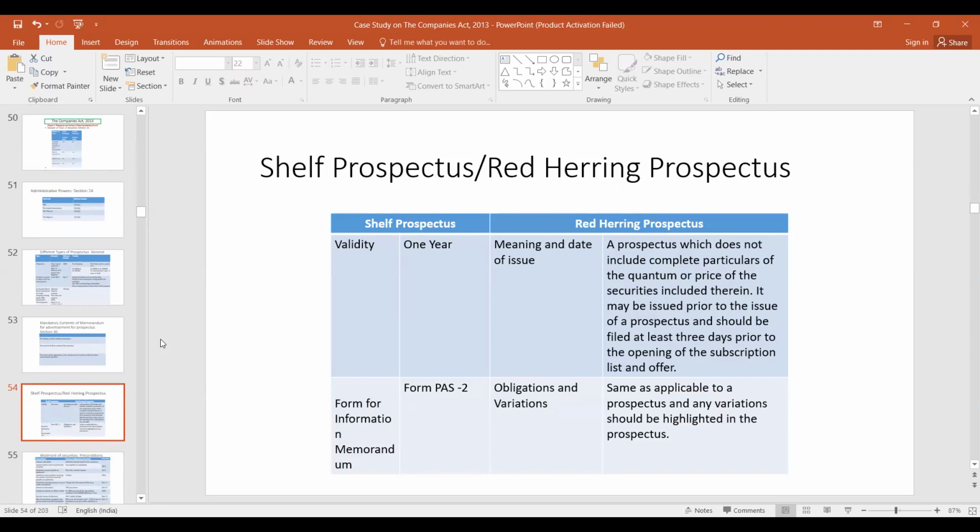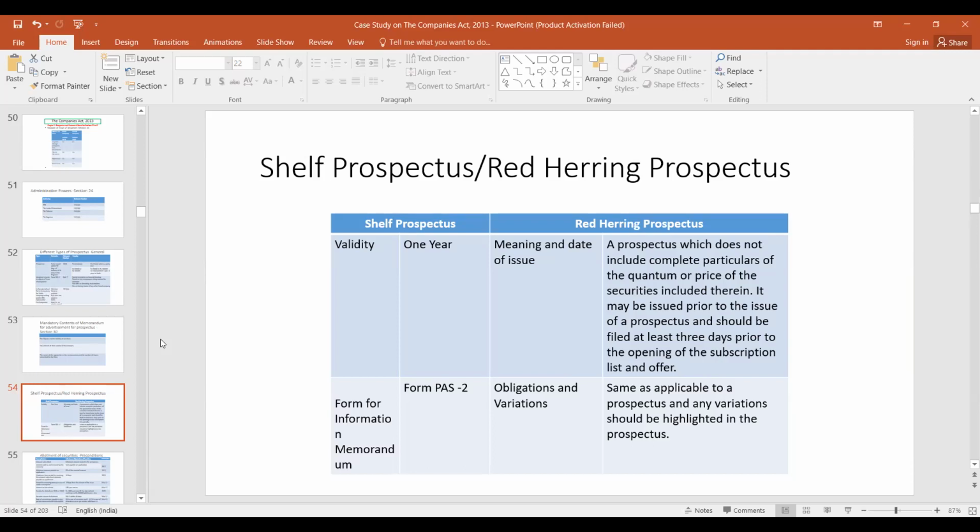The answer is given in section 46 subsection 5. The company shall be punishable with fine, which shall not be less than 5 times the face value of the shares involved in the issue of the duplicate certificate, but which may extend to 10 times the face value of such shares, or rupees 10 crores, whichever is higher. And every officer of the company who is in default shall be liable for action under section 447.